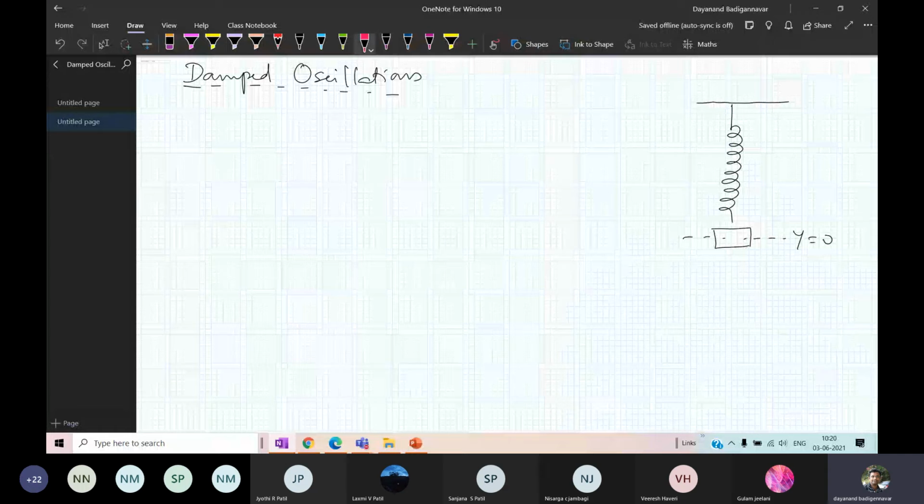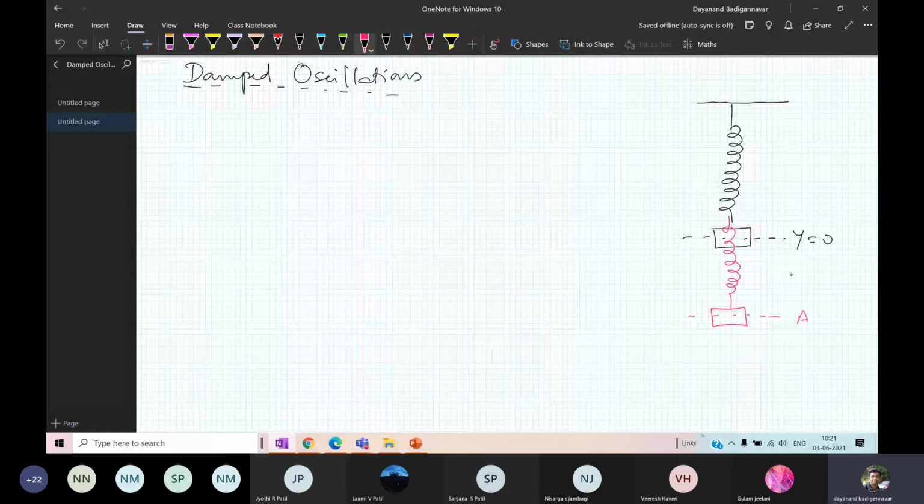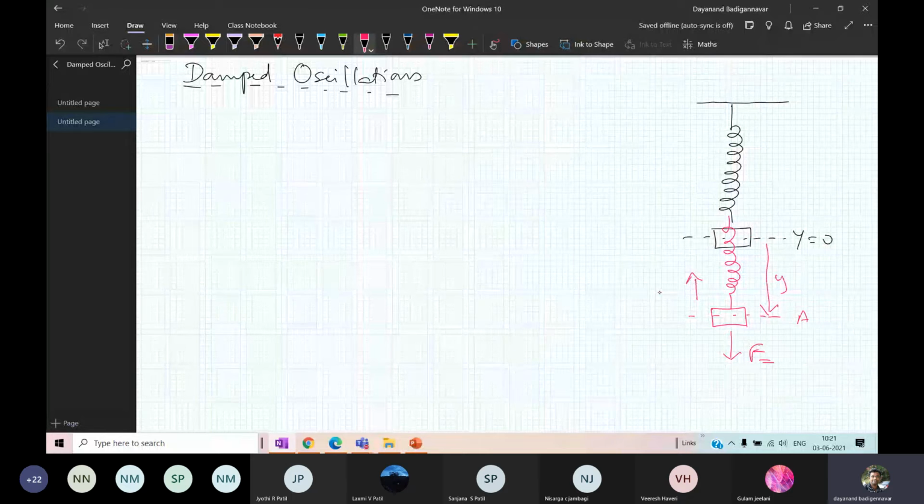Like this, it is going to be at point A. If I apply the force, it is coming from equilibrium to point A, and there is a displacement of y. If I remove the force that I have applied, it will move in the opposite direction. Why? Because as soon as I apply the force, there will be some restoring force.